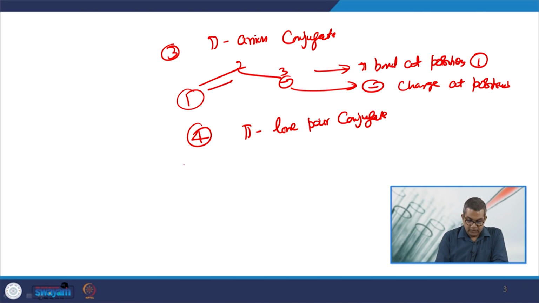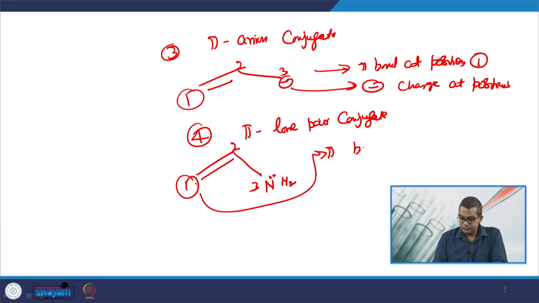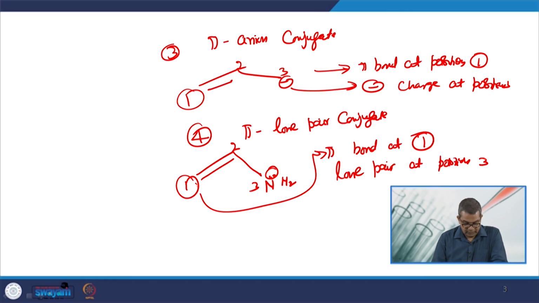Now, the fourth one is pi lone pair conjugate. So, one, two. Now, here the pi bond at position number 1 and lone pair, you see here lone pair at position number 3.